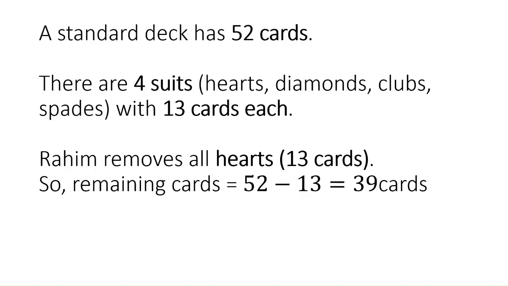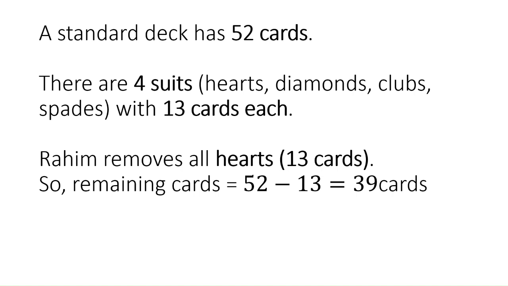Okay, so a standard deck of pack definitely has 52 cards. There are four suits, which are hearts, diamonds, clubs, spades, each one having 13 cards. Here, Rahim removes all hearts. So we have 13 heart cards, and he has removed all 13 cards. So remaining cards will be 52 minus 13, that is 39 cards. These become all possible outcomes for that particular probability finding.